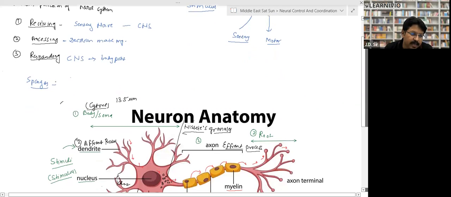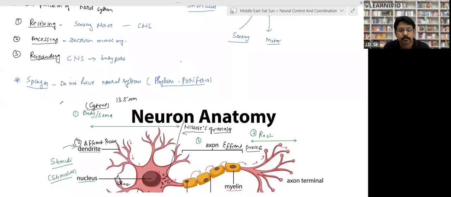And I have told you one more thing, that sponges do not have a neural system. During the class, I told you that this question has been asked in medical examinations. Sponges belong to the phylum Porifera. So in a nutshell, we can say that phylum Porifera does not have a nervous system. This is the only animal phylum which does not have a nervous system, right? So these were the three functions of the neural system. Clear? Keep on telling me.